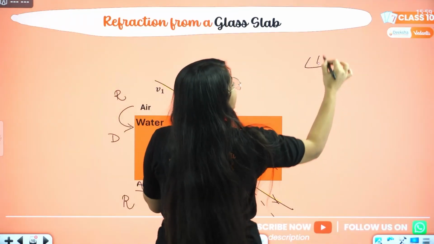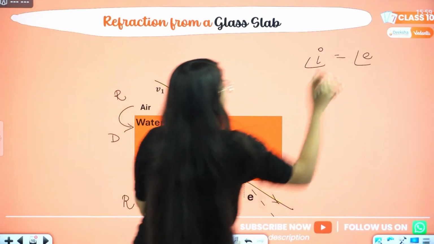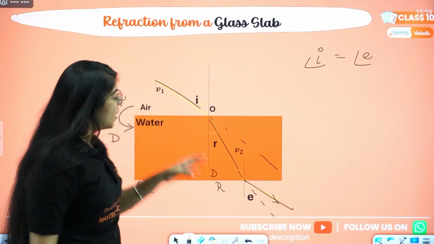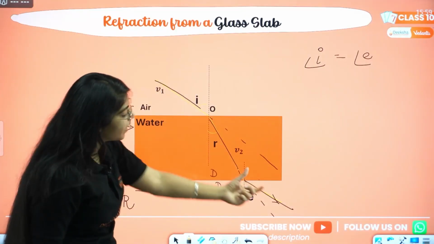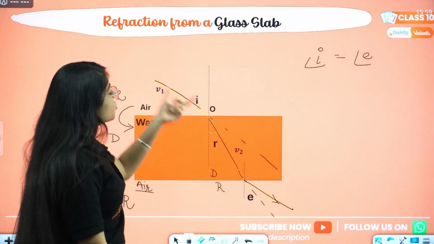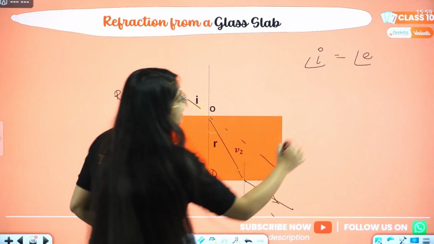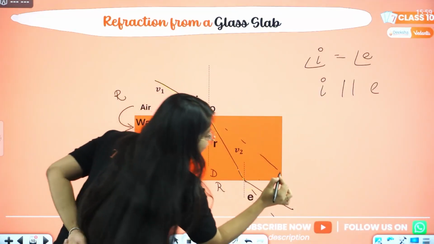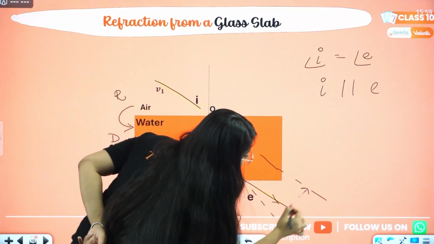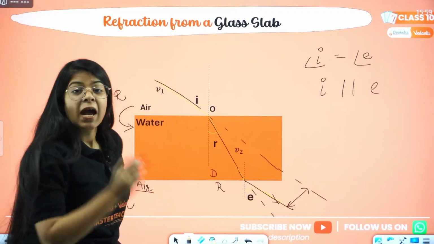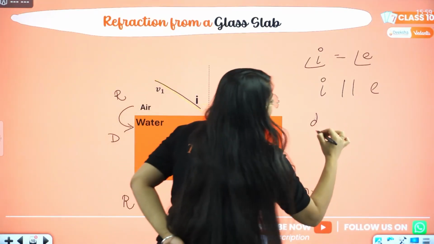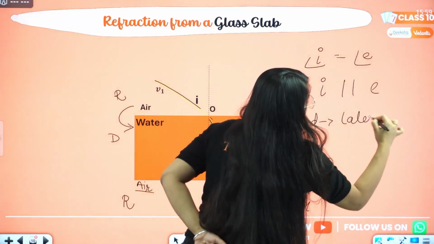Here the angle of incidence will be equal to the angle of emergence. This is called the emergent ray, that is emerging out of the glass slab. So incident ray, refracted ray, emergent ray. Incident ray and emergent ray will be parallel to each other. If you extend them, these two rays will be parallel. And the shortest distance between them is called lateral displacement.